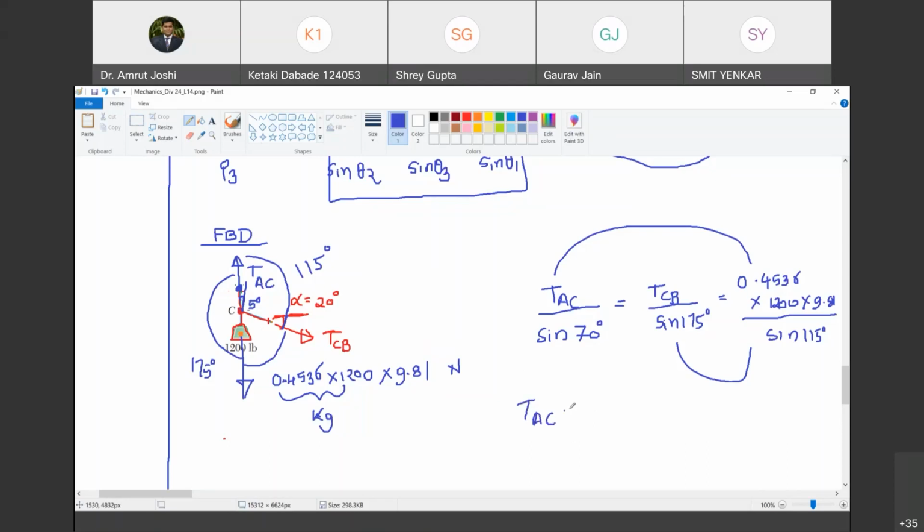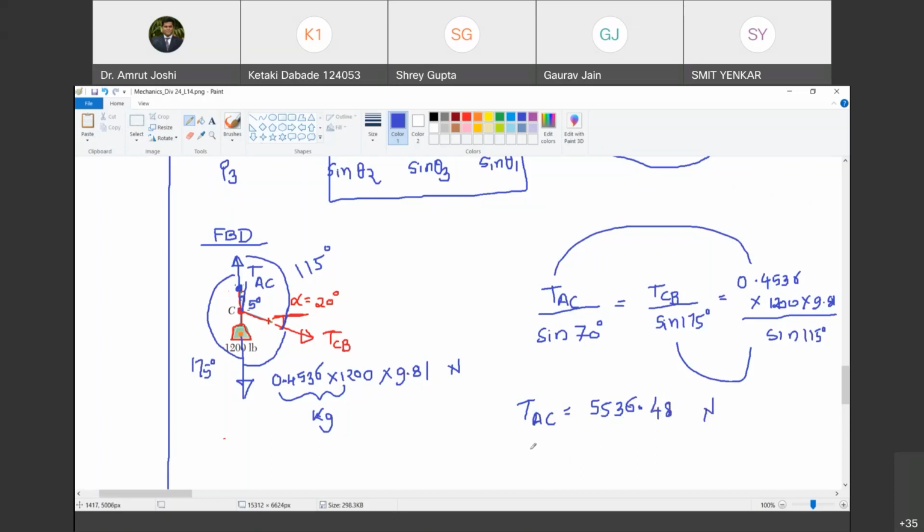Are you with me? Others, please cross verify. Smith, are you getting this answer? Sir, I am getting 5530.8. No, 0.4536 into 1200 into 9.81 by sine 115 into sine 70. Don't do any rounding off in between. So you will get it as 4.48 Newton.